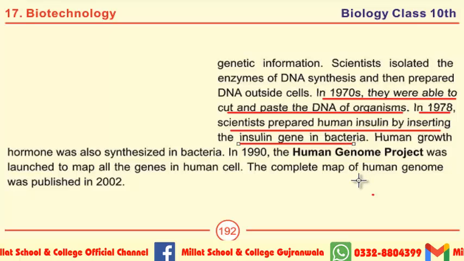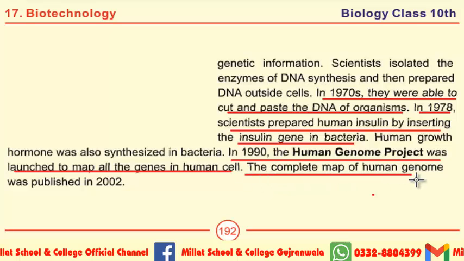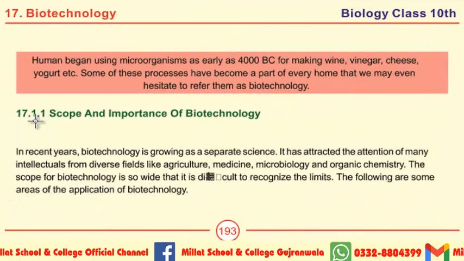Very important MCQ. And another MCQ includes, in 1990, the Human Genome Project was launched to map all the genes in the human cell. The last MCQ includes, the complete map of the human genome was published in 2002. Next topic is scope and importance of biotechnology. Very important long question, as well as a number of MCQs, may be taken from this topic.